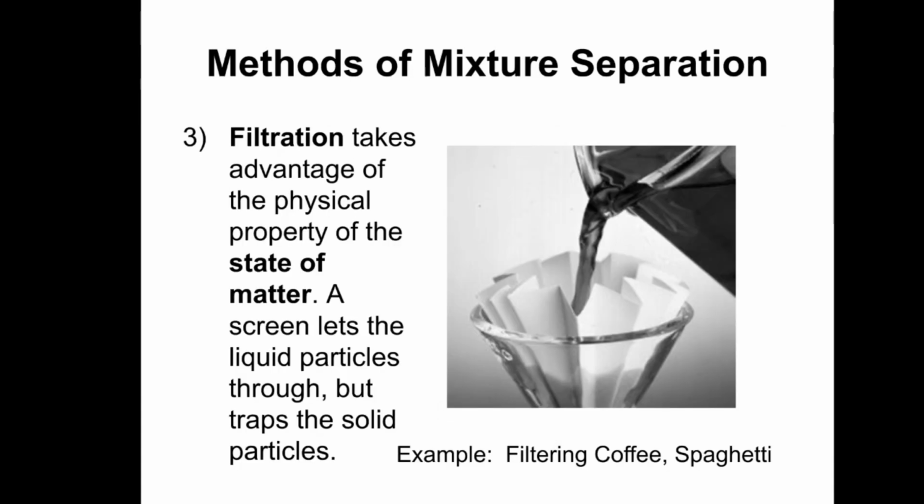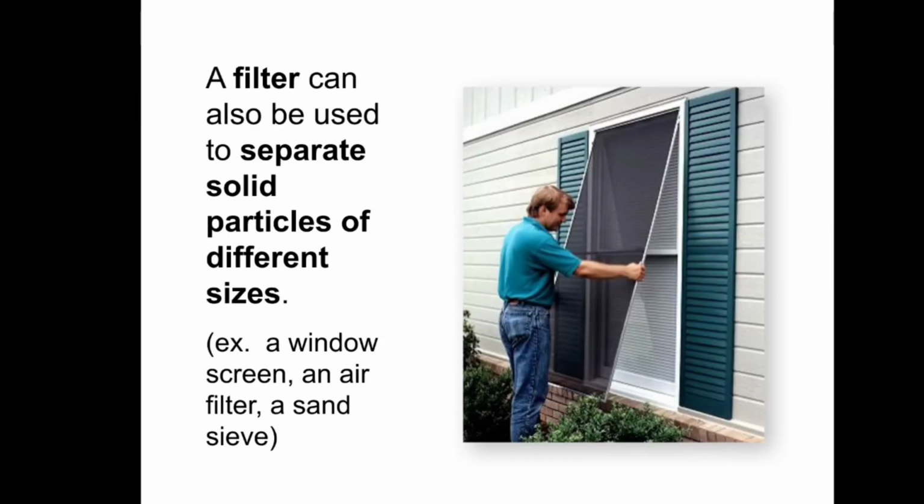Third one is filtration. It takes advantage of the physical properties of the state of matter. A screen lets the liquid particles through but traps the solid particles. For example, filtering coffee. A filter can also be used to separate solid particles of different sizes. For example, a window screen, an air filter, a sand sieve.